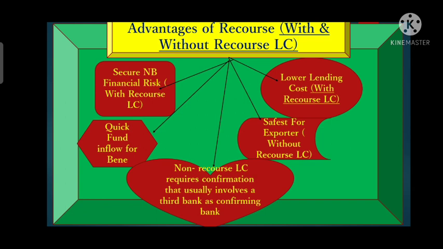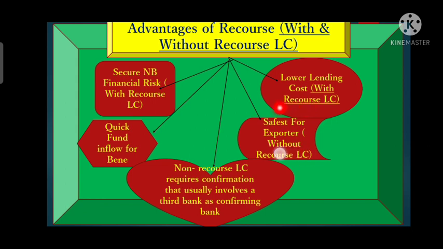If the nominated bank purchases the documents in a without recourse LC, then it will be at high lending charges. With a recourse LC, the charges levied by the nominated bank while discounting documents will be less as compared to without recourse LC.